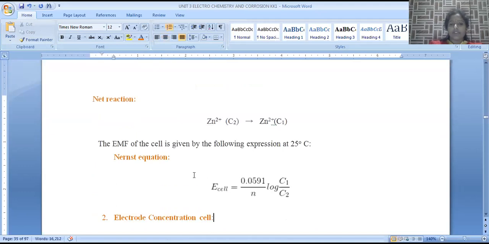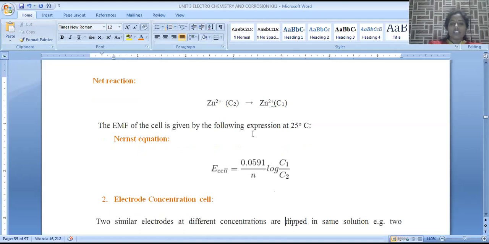To calculate the EMF of the cell using the Nernst equation, E cell is 0.0591 by n log of C1 concentration by C2 concentration, where E naught for a concentration cell becomes 0 because the anode and cathode have similar electrode potentials, exactly the same but with opposite signs. So E cell equals 0.0591 by n, where n is the number of electrons transferred in the reaction, times log of C1, the anodic compartment concentration, by C2, the cathodic compartment concentration. This is about the electrolytic concentration cell.